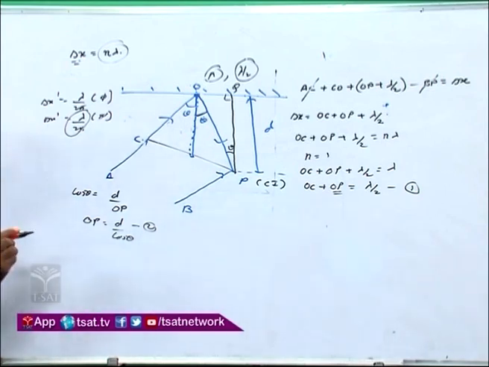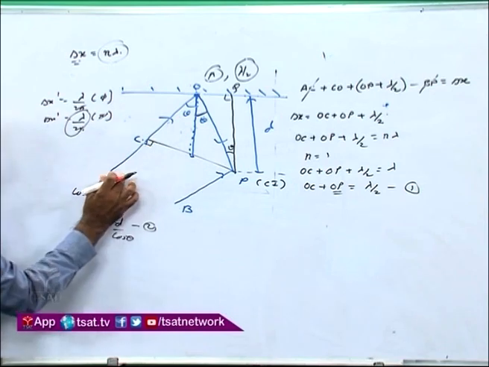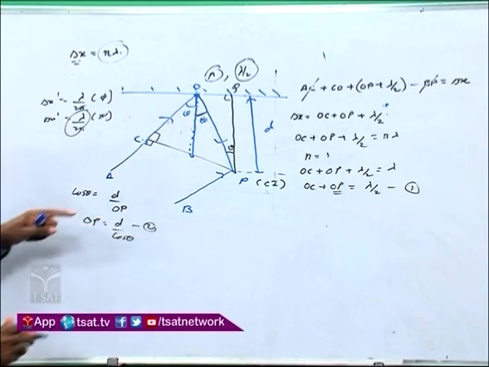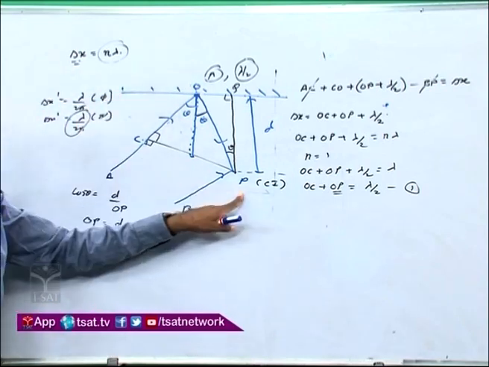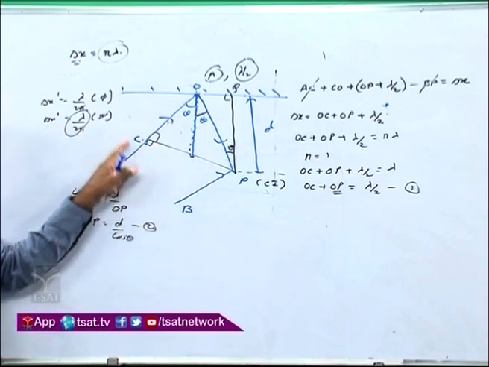You can see a right angle triangle. You can see this ray is perpendicular. This ray is perpendicular to the wavefront, and this is also 90 degrees. So now you can take a triangle OCP, right angle at C. It is very clear because the rays are perpendicular to the wavefront.